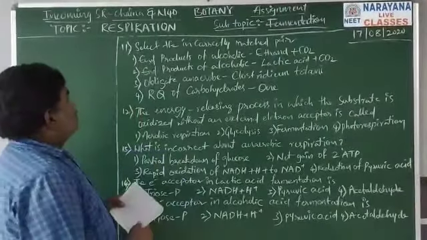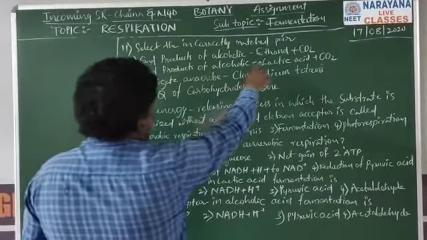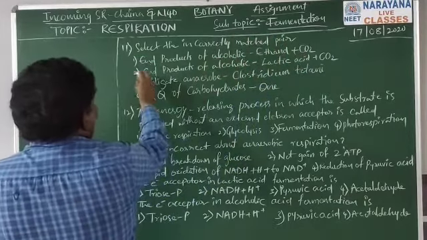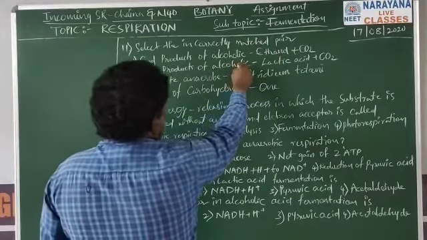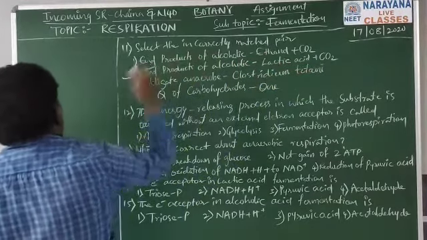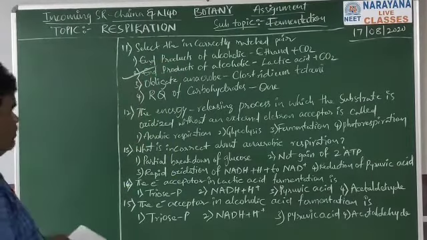Question number 11. Select the incorrectly matched pair. End products of alcoholic fermentation: ethanol, carbon dioxide. That is correct. End products of alcoholic fermentation: lactic acid and CO2. This is wrong. So the incorrect pair is the second one. So for the 11th question, the second option is the correct option.